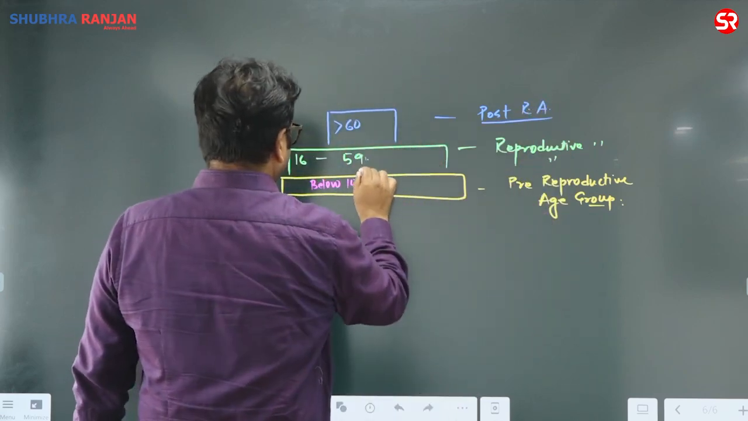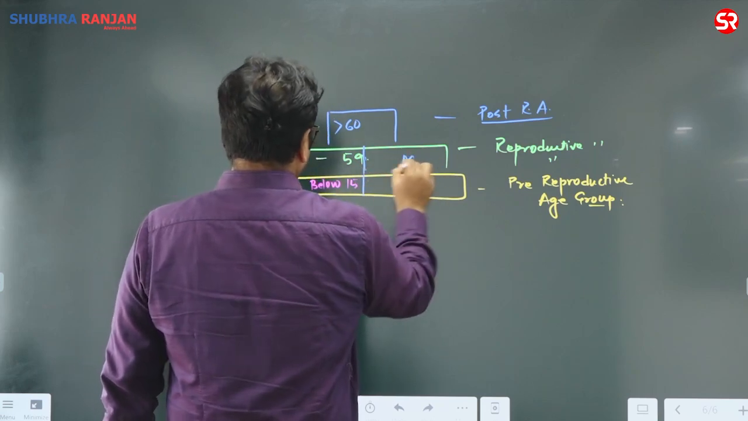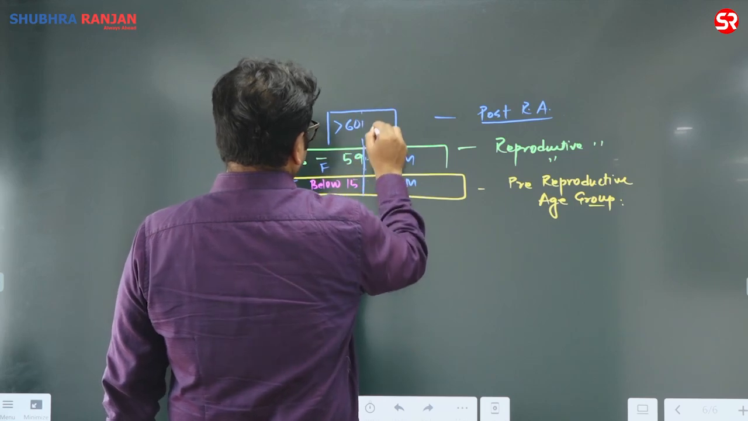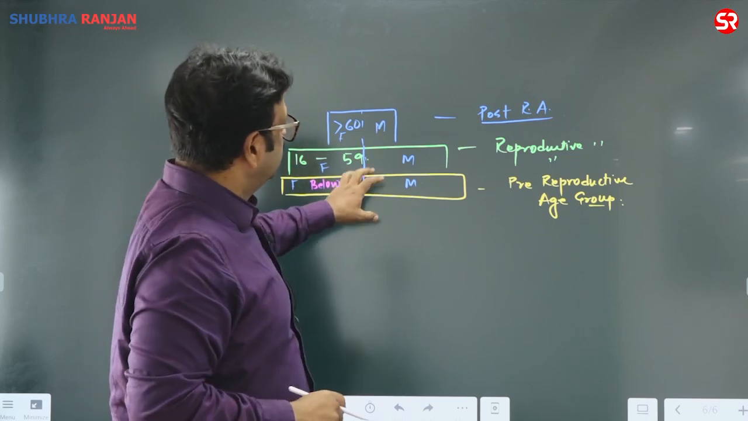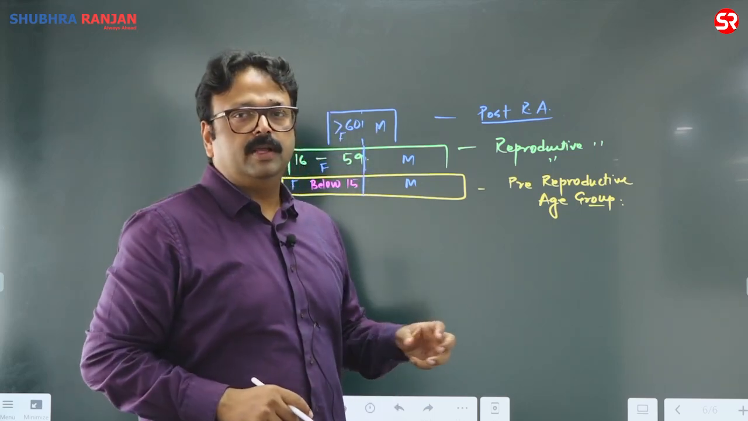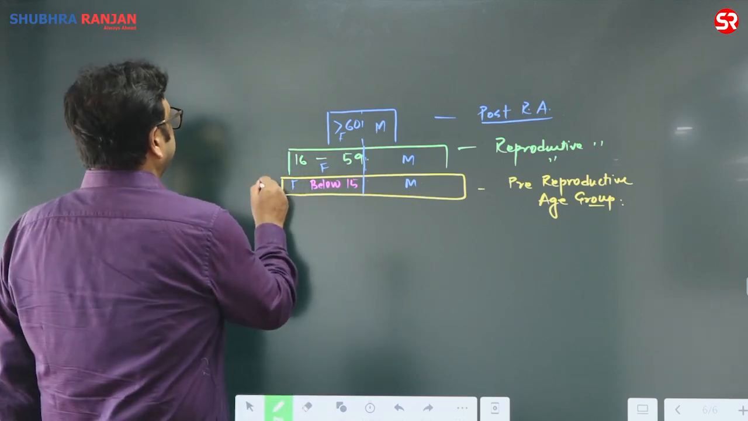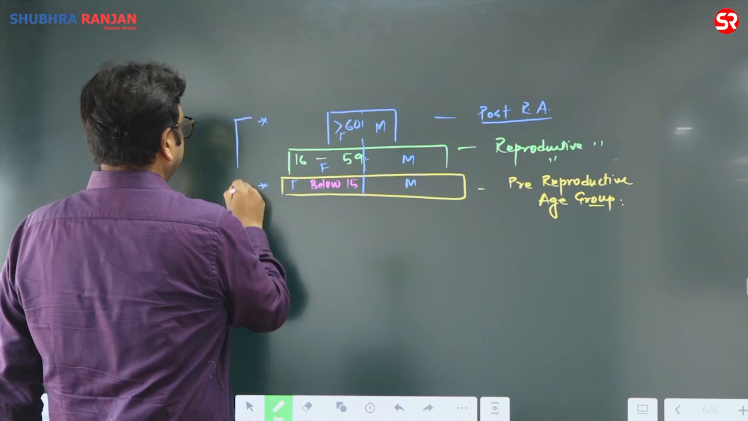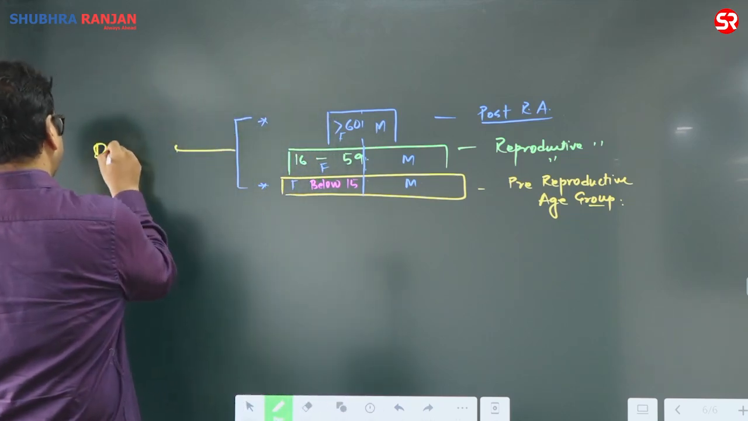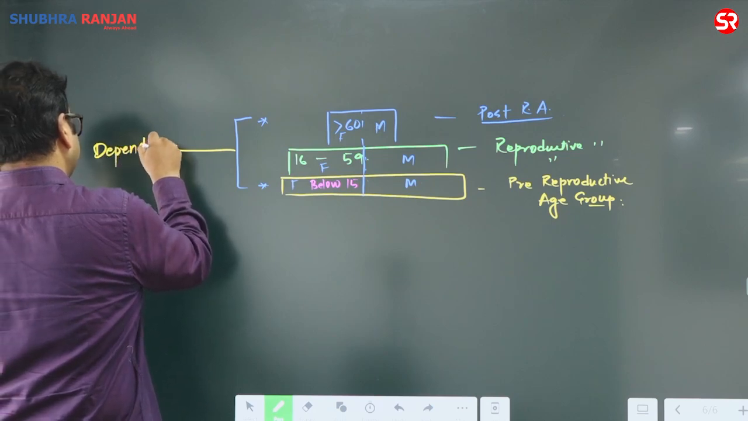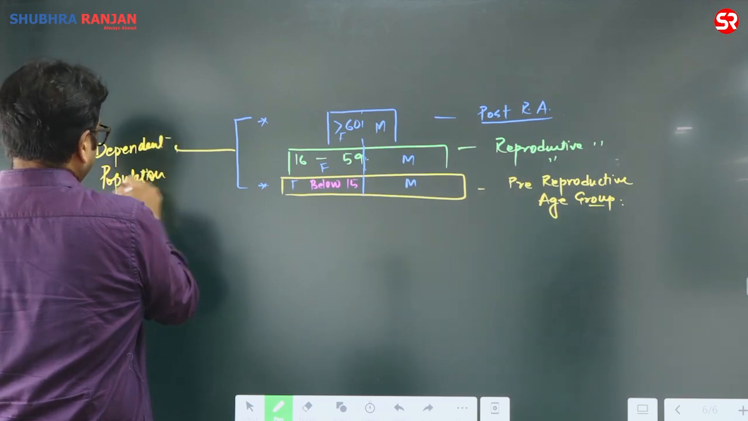And this also has the division between male and female, here also male and female. So not only does this pyramid represent the age composition, but also the sex composition in different populations. If you see the below 15 age population and above 60 age population, both are dependent populations in terms of economic activity.